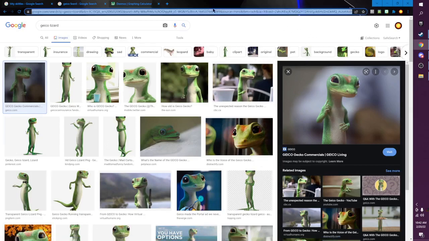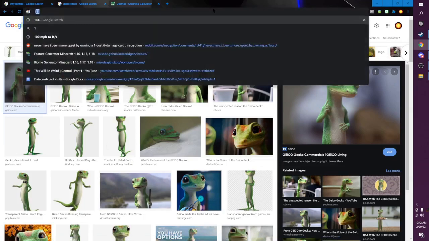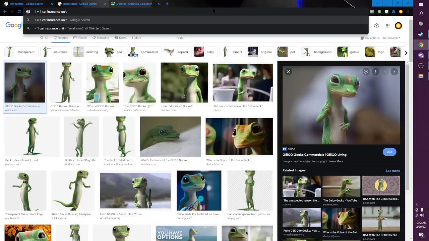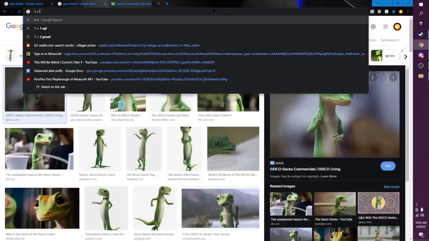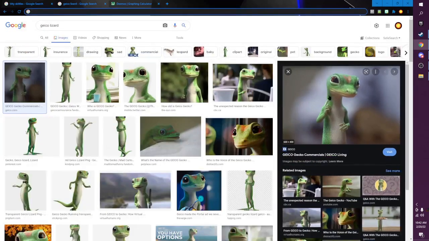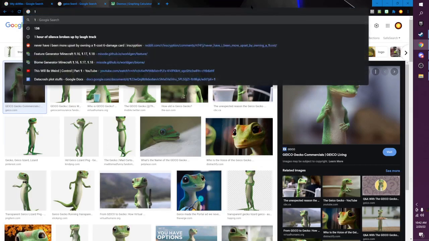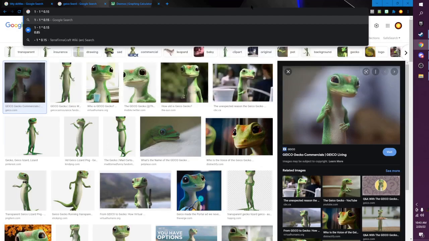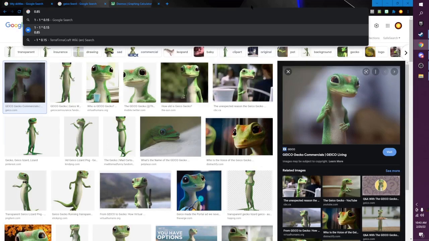Let's take this slowly. So, we're going to assume 1 equals 1 car insurance unit, right? Great assumption. So, if we want to model this, we would say that car insurance, not car insurance in general, but car insurance after switching to GEICO, equals 1 minus 1 times 0.15, or 15%, which means that we have 0.85 car insurance units left.